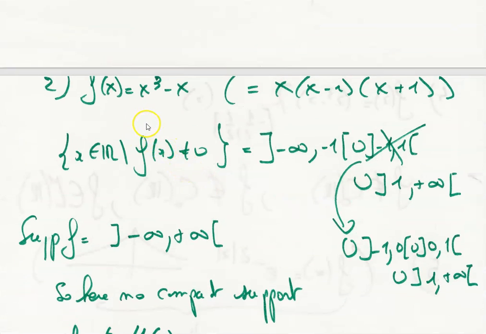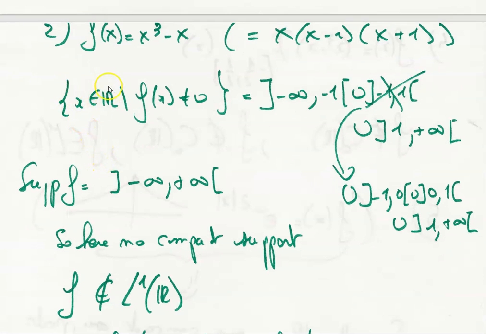Let's say f of x is x cubed minus x. Okay, so the set of x belonging to R such that f is different from 0 is the union of different intervals. So I write the intervals. Because this function gets to 0 in 0, in 1, in minus 1. So this set is minus infinity to minus 1, not included, union 1 to infinity, 1 not included clearly, because in 1 the function is 0. Okay, f of 1 is 0.